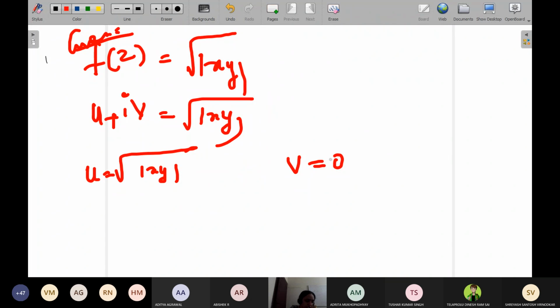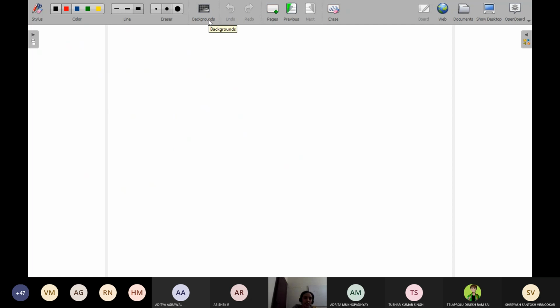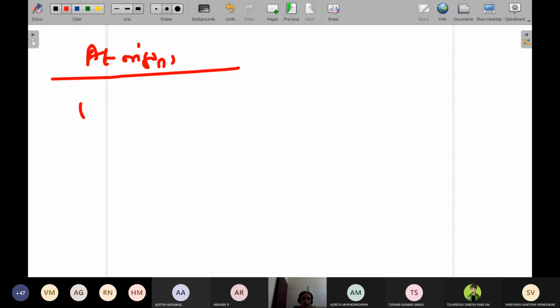What is the question? Show that the function f of z is not regular at the origin, though the CR equations are satisfied at the origin. So first we will check whether the CR equations are satisfied at the origin, using the direct derivative formula. At the origin we will check the CR equations. You have to show the partial derivatives, so partial derivatives at 0, 0 we are going to find.